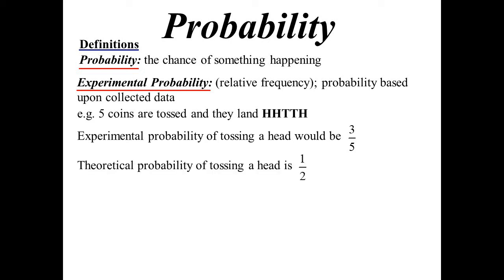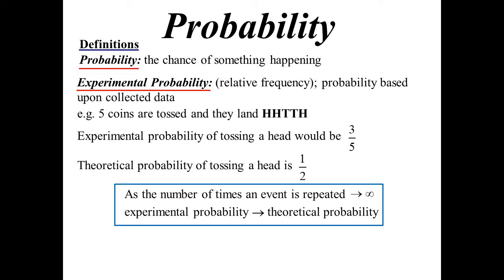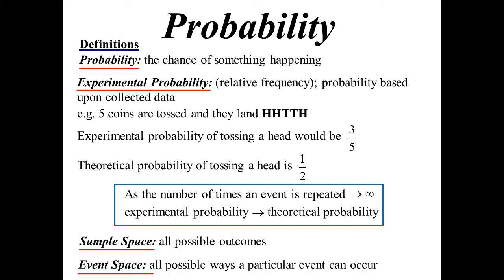Now, theoretical probability would be, of course, 1/2. As the number of times you repeat the event approaches infinity, in other words, the more times you do it, the experimental probability should approach the theoretical probability. A sample space is all the possible outcomes. An event space is just the number of ways a particular event can occur.